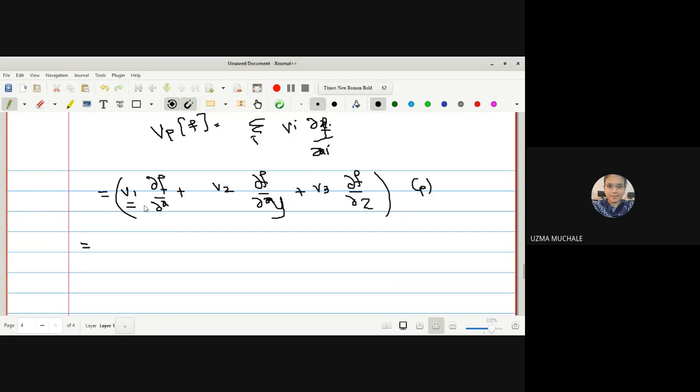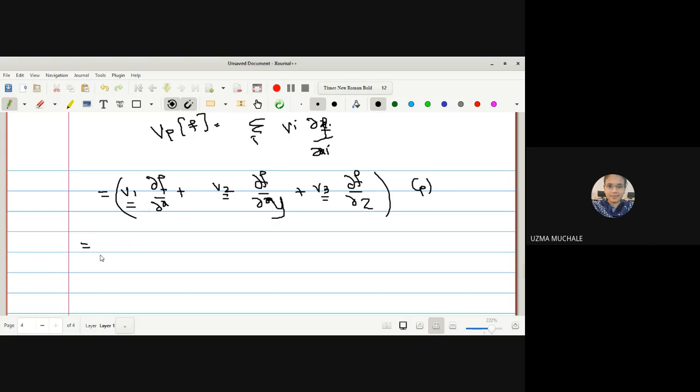Now what is the value of v1? v1 is y square. Yes, what you told? Ma'am, dou f by dou x value is I square. No doubt that is correct. But what is our aim to find out? We have to find out the value of VPF, no? So I'm asking you, what are V1, V2, V3?